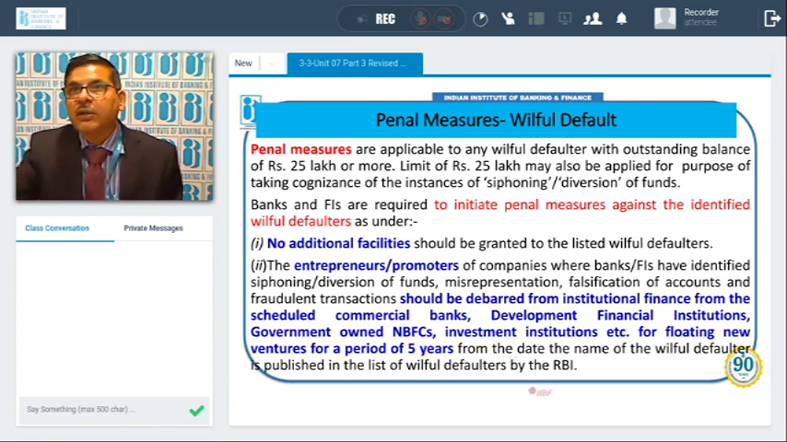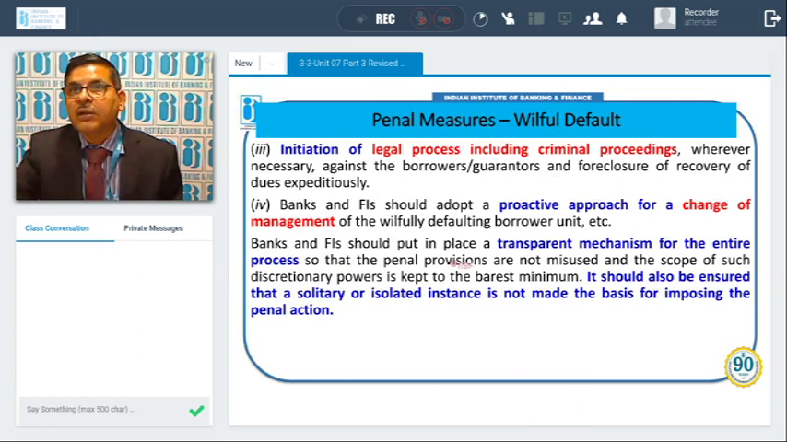Then let us see others. Number third, initiation of legal process including criminal proceedings wherever necessary against the borrower, guarantor and foreclosure. So in such cases, immediate legal action should be taken for recovery of the dues expeditiously, including criminal proceedings, because it is a crime. They have not utilized the fund for the specific purpose for which they have taken it.